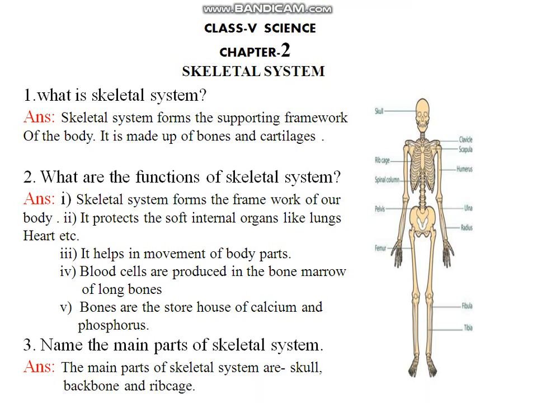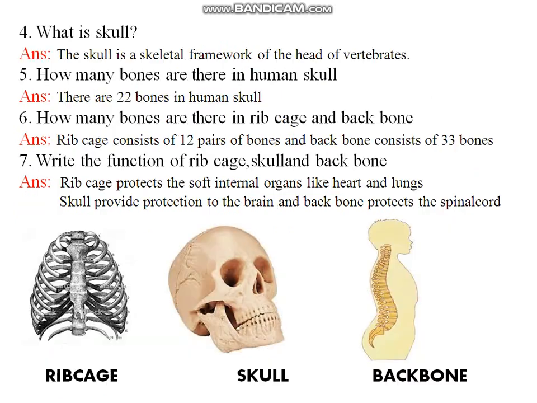I just go through the diagram given here. Skull, the uppermost part of the body, then backbone, which remains in the back side of our body, and rib cage. Skull, backbone, and rib cage.